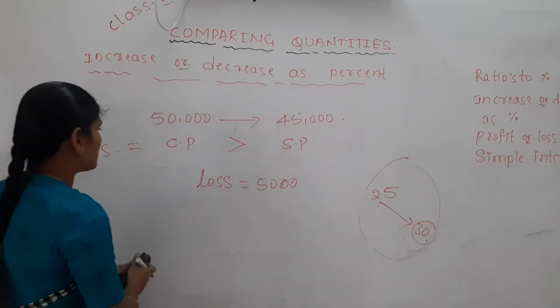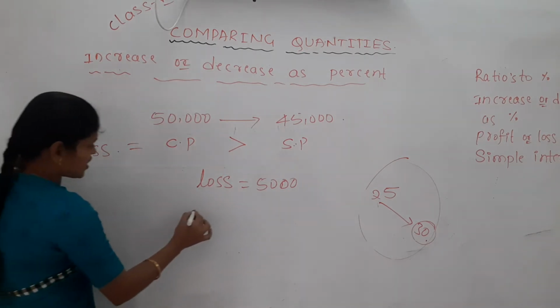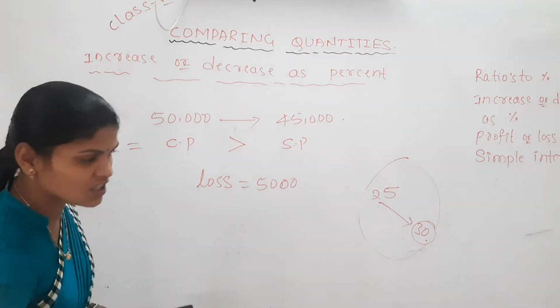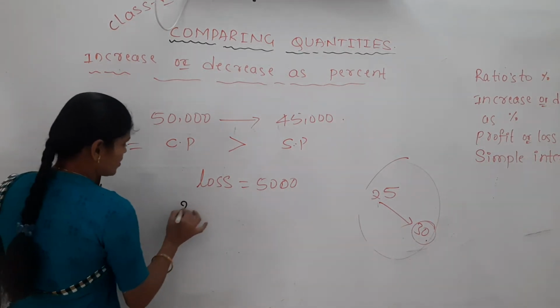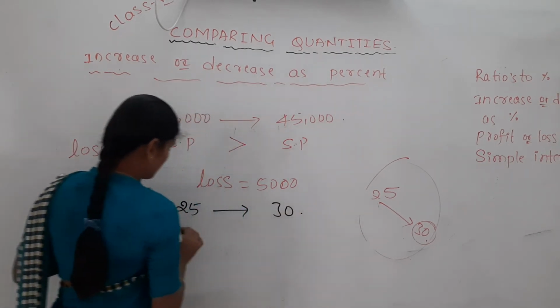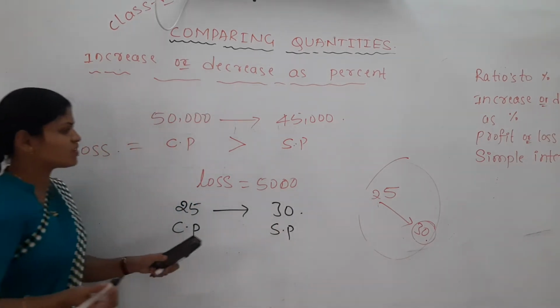Yes, suppose the cost price of a pen is 25 rupee, and if you sell it for 30 rupee, your cost price is 25 and selling price is 30. Which one is greater here?